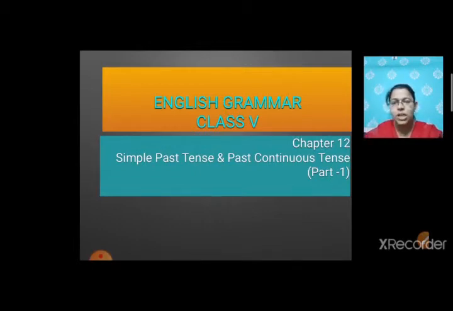In the previous chapter, we learnt about present tense and present continuous tense. Now we are going to learn about past tense and past continuous tense. As I told you before, tense indicates the action of the time when it is being carried out. Past tense indicates the activity which is carried on in past or it already happened in past. So let's study simple past tense and past continuous tense in detail.